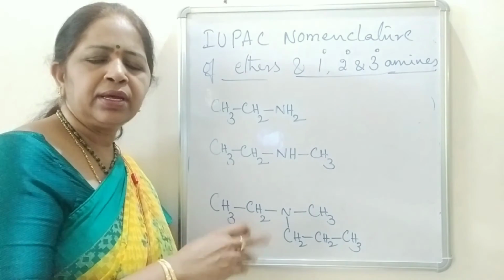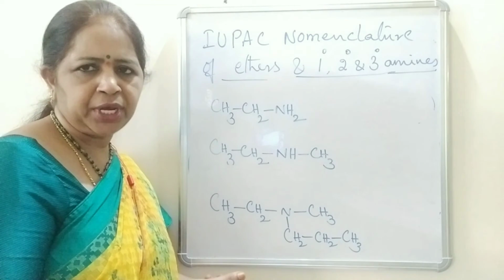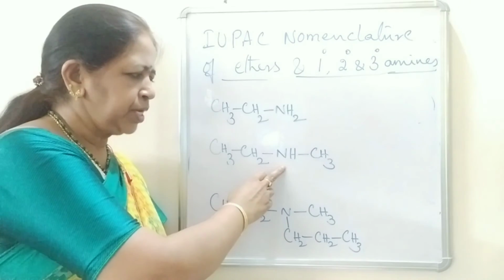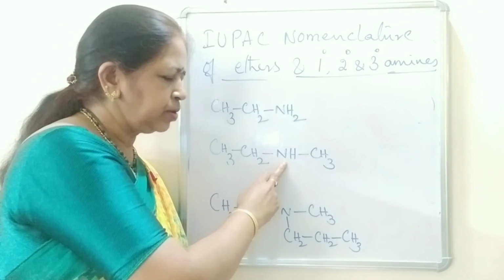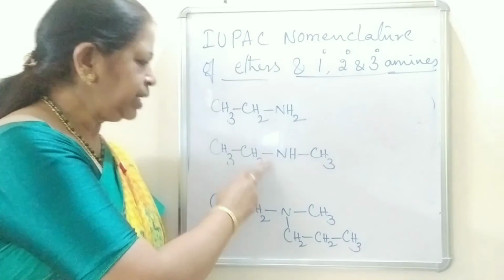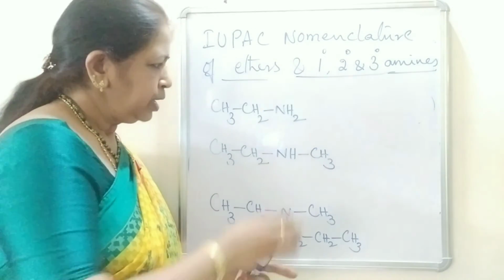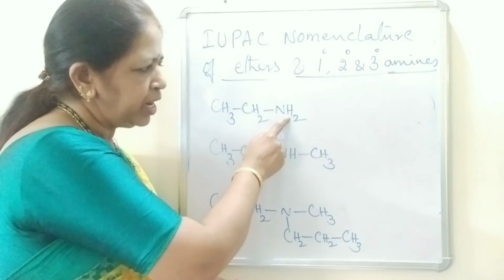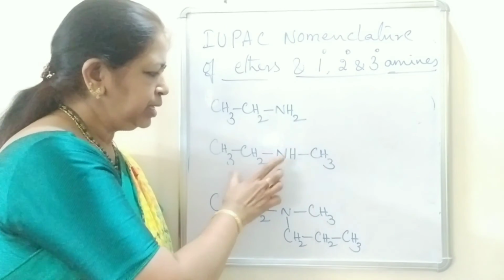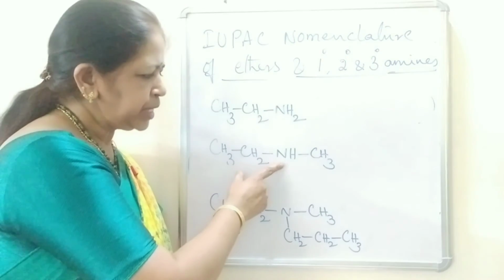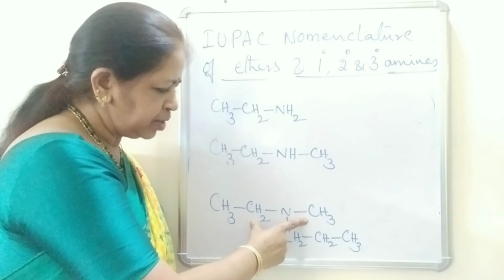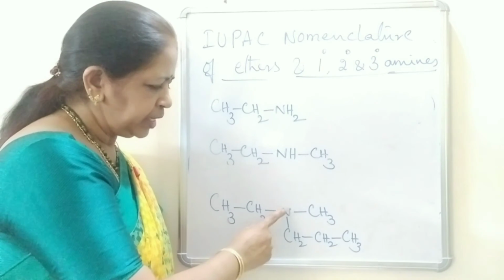But for naming the secondary and tertiary amines which have 2 and 3 alkyl groups, we have to select the biggest chain as the parent chain and the remaining part as the substituent. In this structure, on the nitrogen, one methyl group is substituted. So, it is N-methyl ethanamine. This is ethanamine. One of the hydrogens is substituted by methyl group. So, it is N-methyl ethanamine.